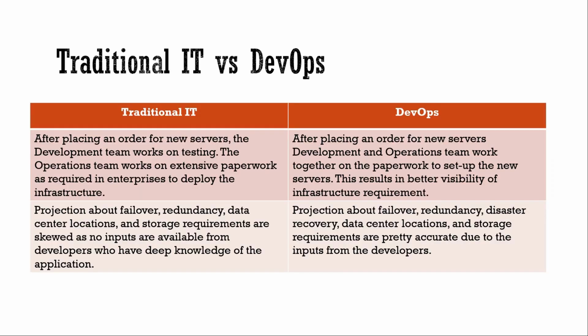Now we will see the difference between traditional IT, which we are doing manually, and DevOps. In traditional IT, after placing an order for new services, the development teams work on testing, and the operation team works on extensive paperwork as required in enterprises to deploy the infrastructure.